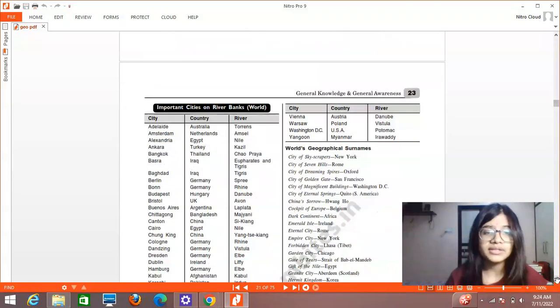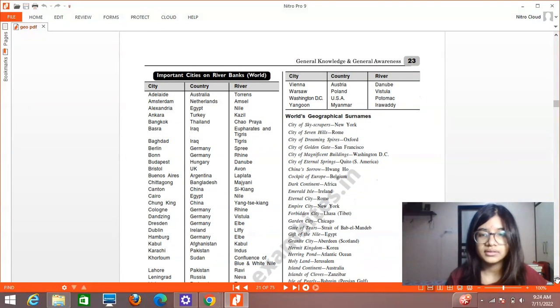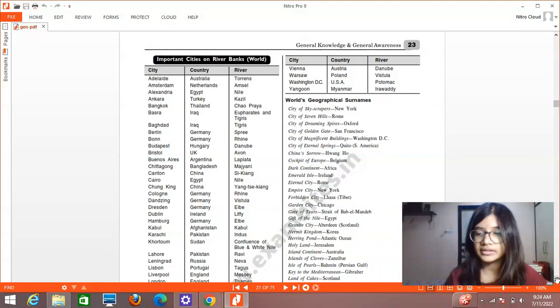And important cities on riverbanks. This is not so important, but just go through it once. Then see, these are important. World's geographical surnames, like city of skyscrapers. New York is known as the city of skyscrapers since it has buildings that are very very tall.